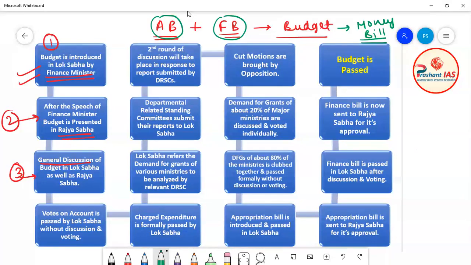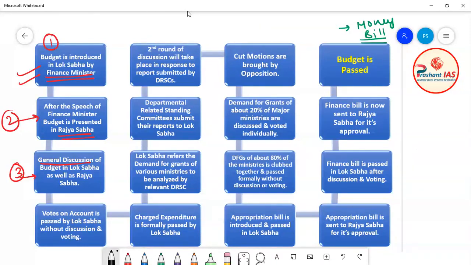Now friends, do you remember that I taught you about the types of bills in one of the previous classes? There are many types of bills: for example, ordinary bill, constitutional amendment bill, finance bill category A, finance bill category B, and money bill. In that class, I taught you about the types of bills and all their features in a very detailed manner. So if you have not watched that class, then please go and watch it, because whenever I say that the budget is a money bill, instantly in your mind all the features of a money bill should come. But the question arises: why am I saying this?